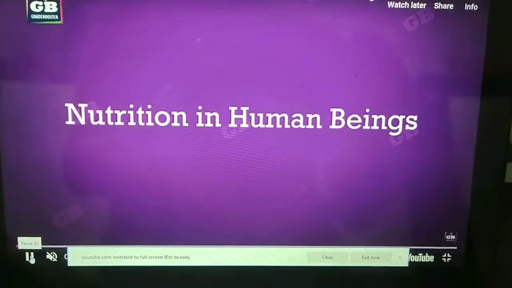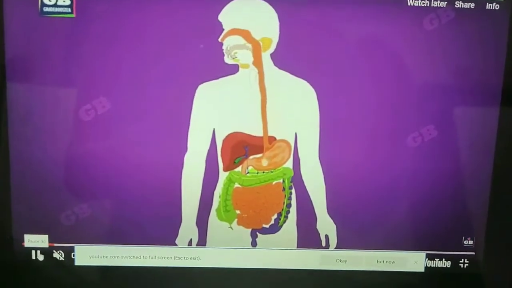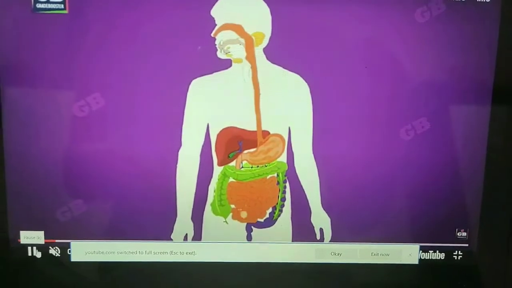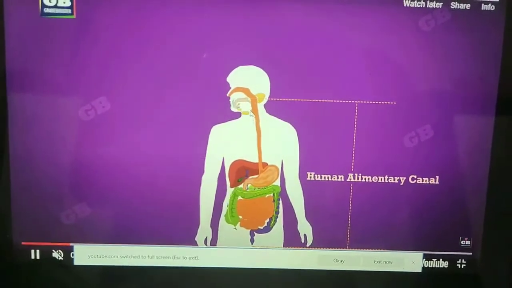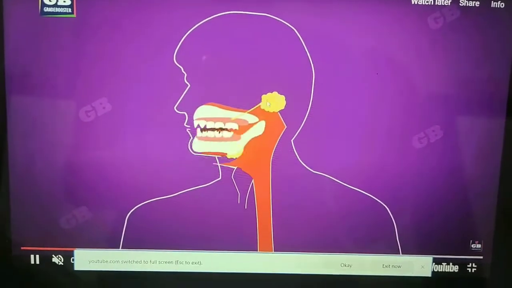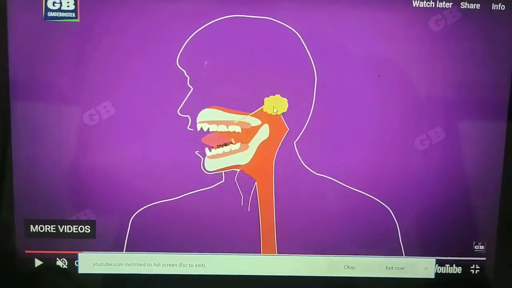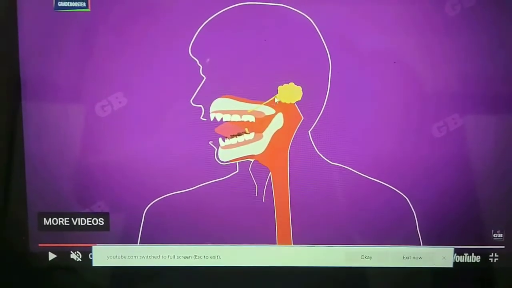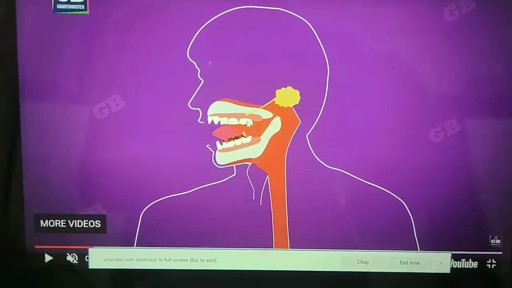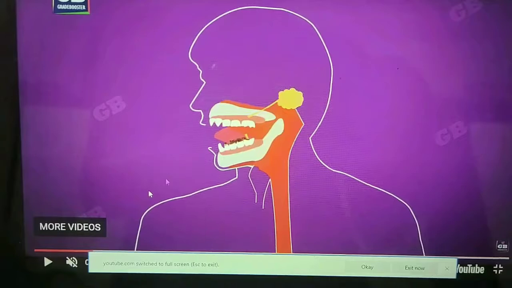In human beings, food is taken in through the mouth. Salivary glands are associated with the mouth. These glands open into the mouth through ducts and pour a secretion known as saliva.